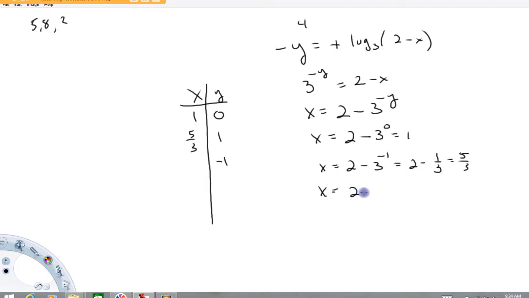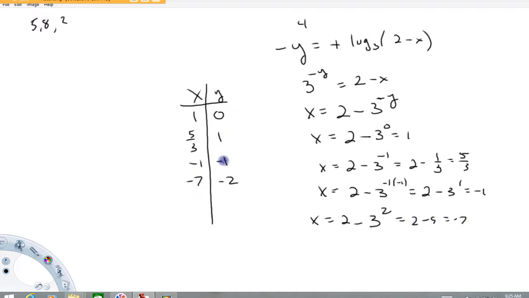X is going to equal 2 minus 3 to the minus 1 times minus 1, because it's minus a minus. That's going to be 2 minus 3 to the first, which is -1. And let's do one more. Let's put -2 in for y. X is going to be 2 minus 3 to the, now if we put a -2 right here, that's going to become a +2 because it's minus and then a minus, which is 2 minus 9, which is -7.